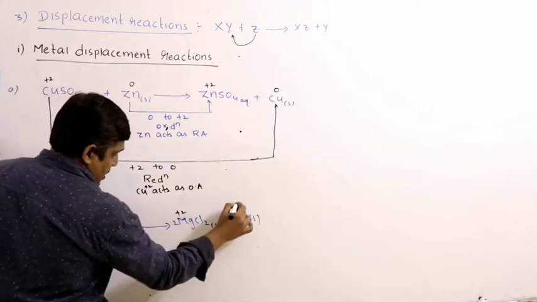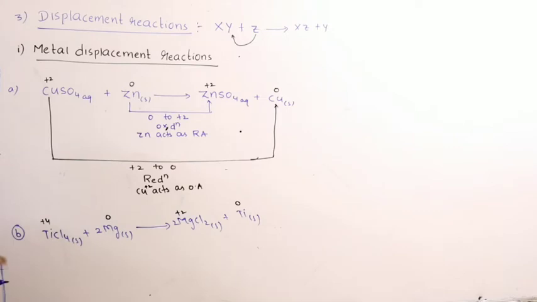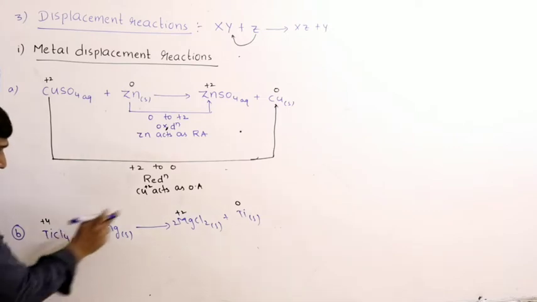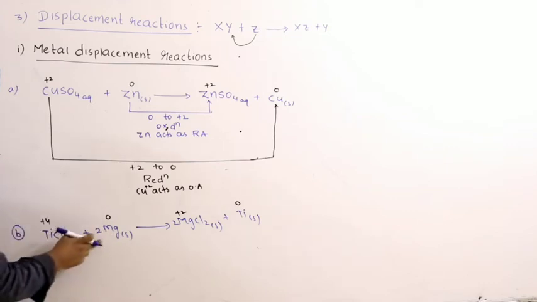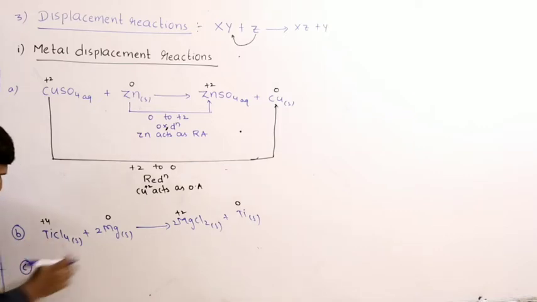Here it is +2, here it is 0. So, titanium undergoes reduction, magnesium undergoes oxidation. Magnesium is a better donor, a strong reducing agent, hence it displaces titanium ions, being highly electropositive than titanium.